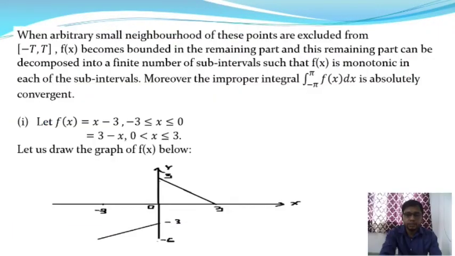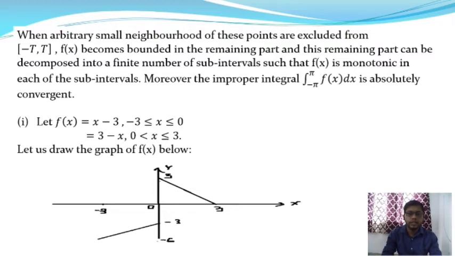Now we take a small neighborhood of each of these points where the function is not continuous and exclude them from this interval. Then f(x) becomes bounded in the remaining part, and this remaining part can be decomposed into a finite number of subintervals such that f(x) is monotonic increasing or monotonic decreasing in each of the subintervals.